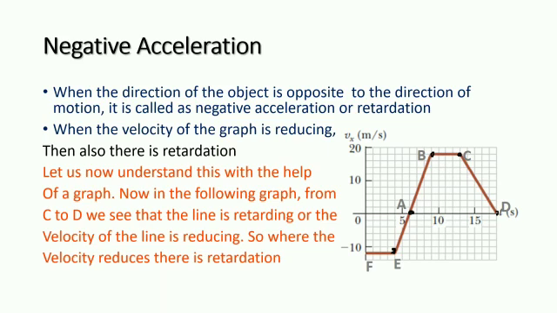Now let us talk about negative acceleration. When the direction of acceleration is opposite to the direction of motion, it is called negative acceleration or retardation. It can also occur when the velocity in the graph is reducing. In this graph, the part from C to D shows us the retardation or deceleration of the object.